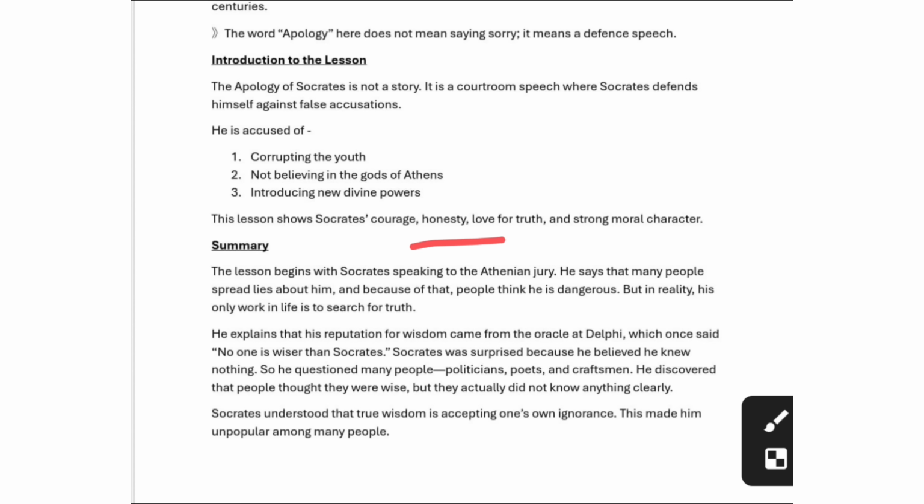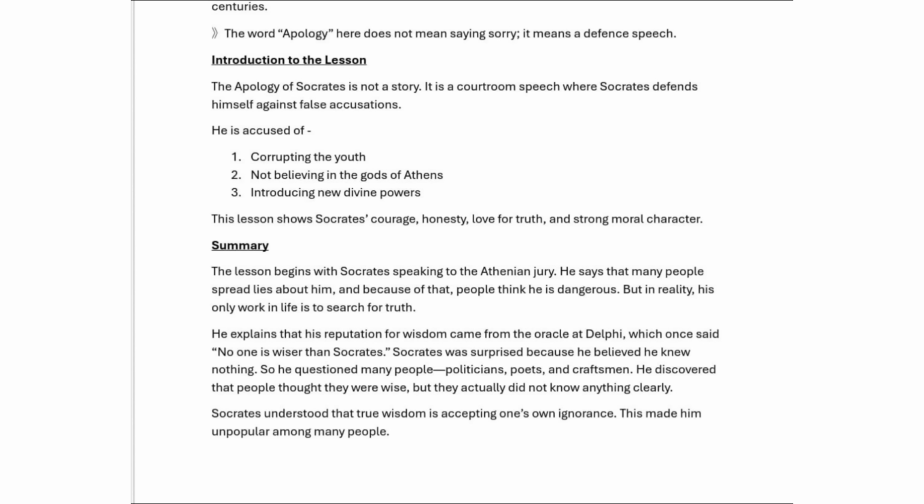So he went and questioned all the people, politicians, poets and craftsmen. He discovered that people thought they were wise, but they actually did not know anything clearly. What he was saying is, you people think that you yourselves are good people, but in reality you do not know anything clearly. That is how he questioned every man.